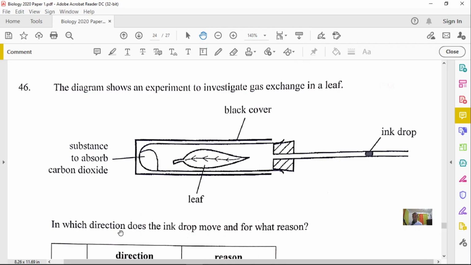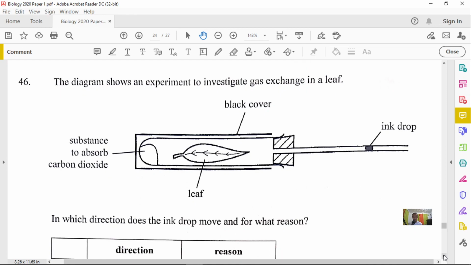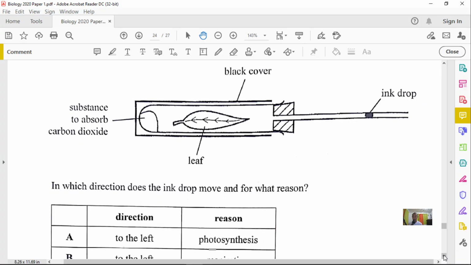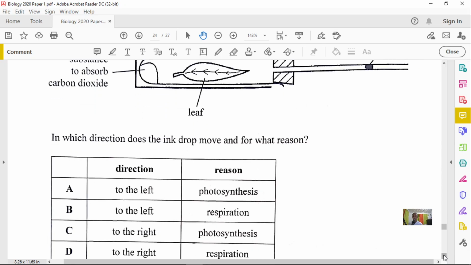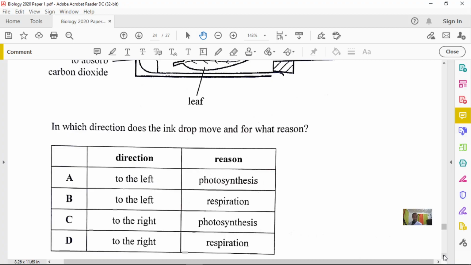Now we said, in which direction does the ink drop move, and for what reason? So in what direction? It could either move in or out, right? Let's think about how this ink drop will move. Will it move to the right? Will it move to the left? And for what reason is it moving? Since the leaf is in a dark place, we know for sure it cannot be because of photosynthesis, because there is no light.